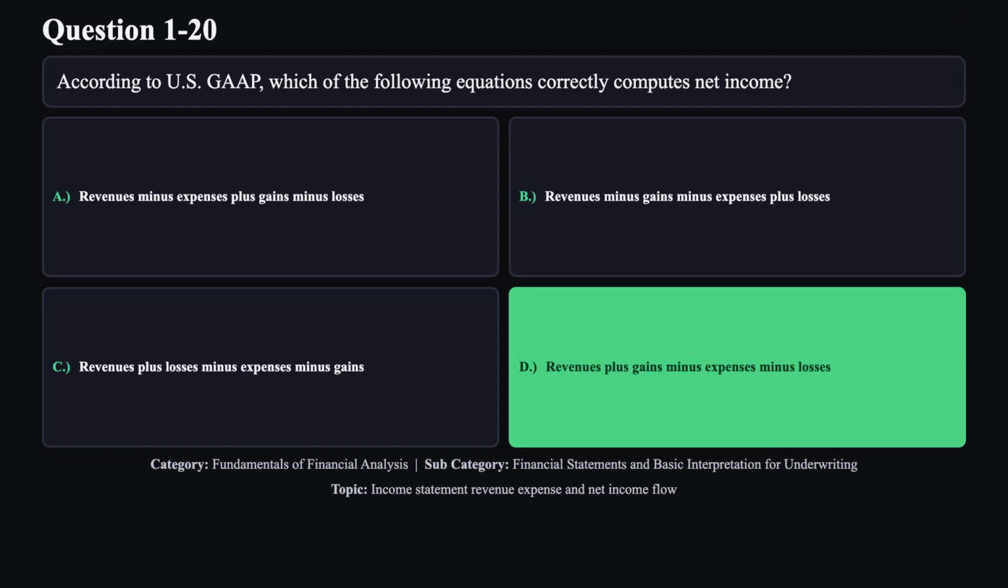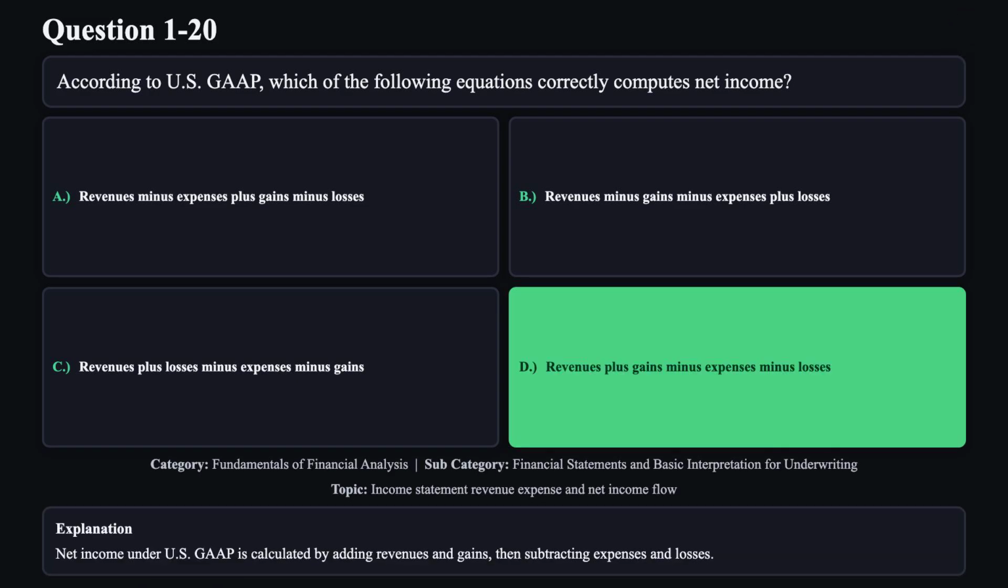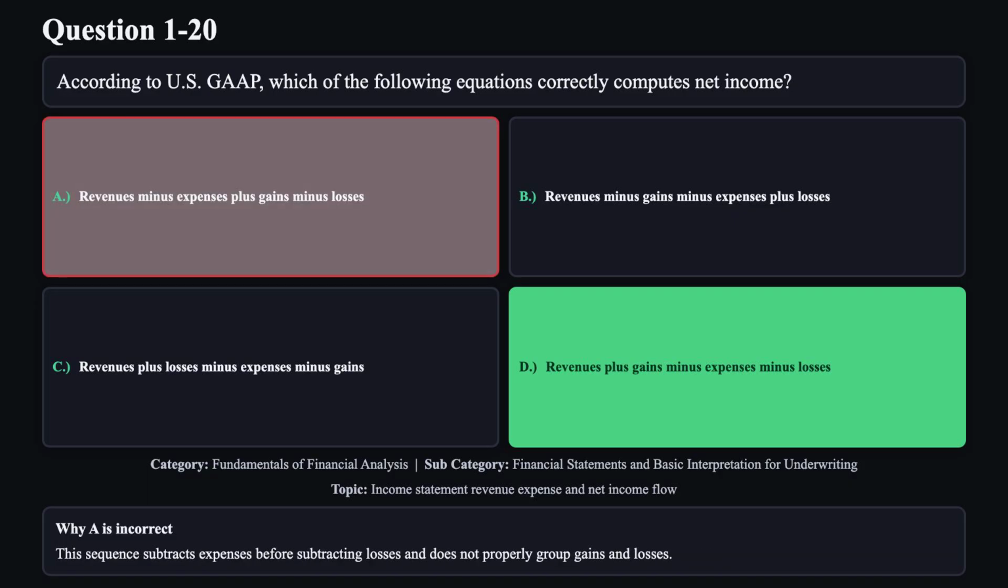The correct answer is D. Net income under US GAAP is calculated by adding revenues and gains, then subtracting expenses and losses. Reason A is not correct. This sequence subtracts expenses before subtracting losses and does not properly group gains and losses.